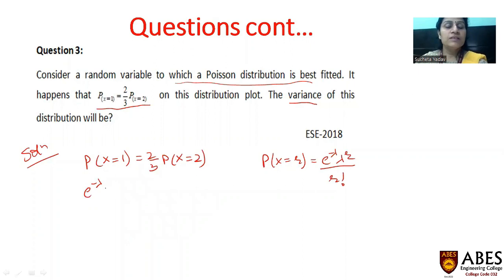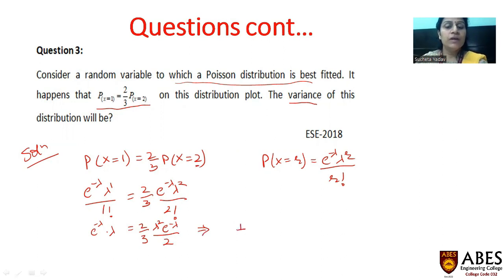We get e to the power minus lambda, lambda to the power 1 upon 1 factorial, equals 2/3 e to the power minus lambda, where I'll put r to be 2 upon 2 factorial. I have to simplify this. So e to the power minus lambda into lambda equals 2/3 lambda square e to the power minus lambda upon 2, which on simplification will give me 1/3 lambda equals 1, which gives lambda equals 3. This is the required value for lambda.